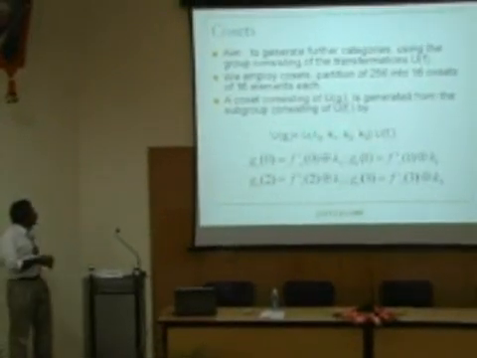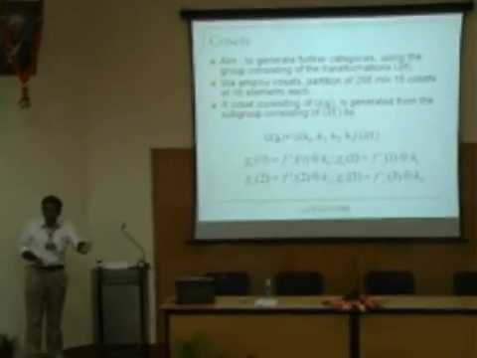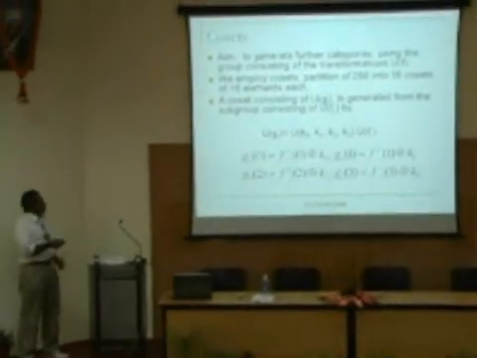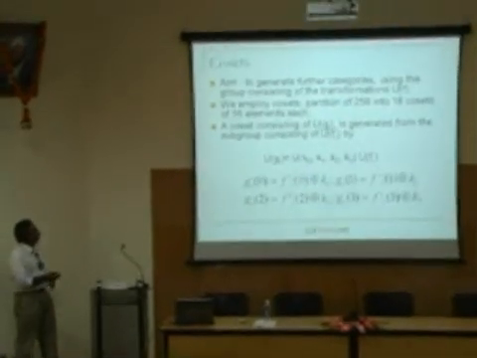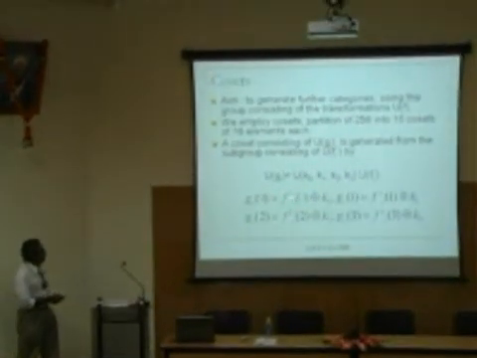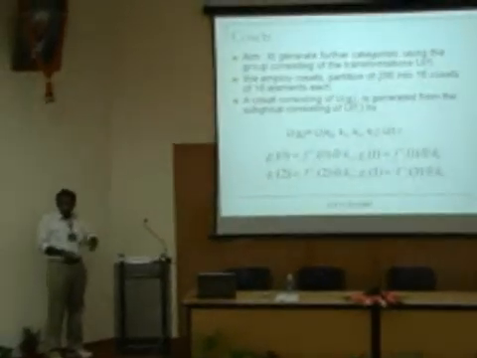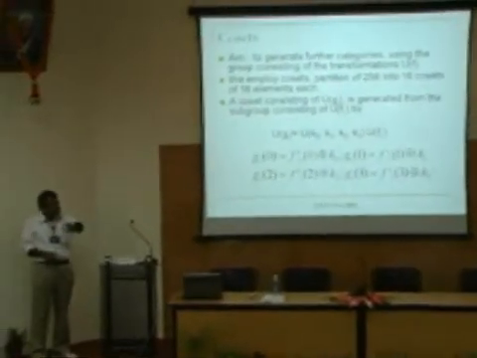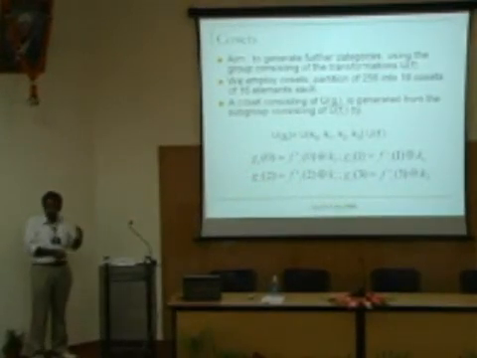Now the beauty of the coset is that you give me one element of that coset, and I know all the elements of the coset. What do I mean by that? I will take an element which does not belong to my subgroup. That is what was denoted by f prime, f prime of 0, whatever. I pick up an element which does not belong to the subgroup, and I simply find the coset by adding my original group, the group multiplication.